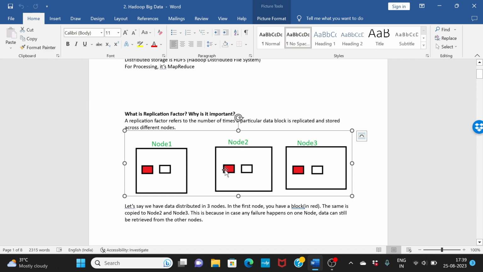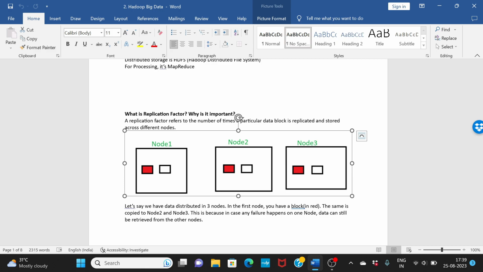So data is stored in blocks in Hadoop. Now if you see this red color, this is one block. The same block has been stored here and here. So basically data is duplicated, and that is what we call replication. You have one copy here, one copy here, and one copy here. So you have three copies. That means your replication factor is 3. This is what replication factor is.